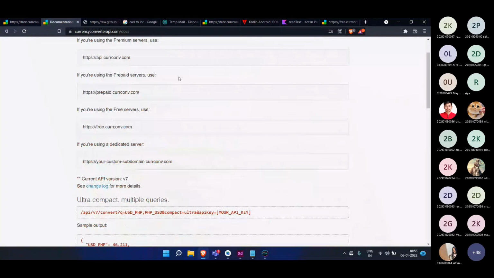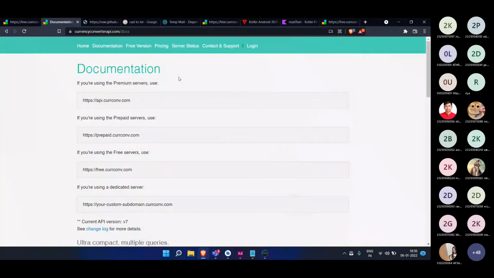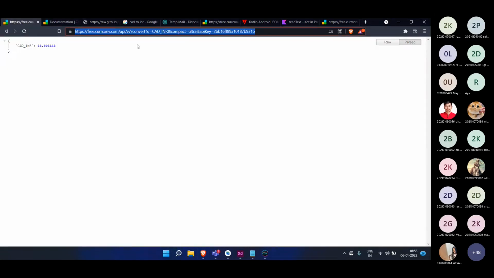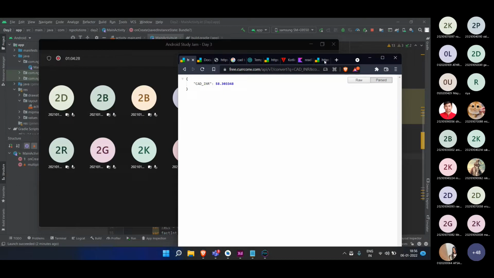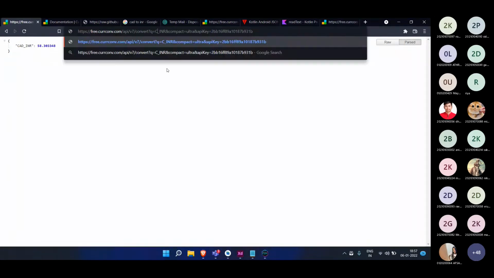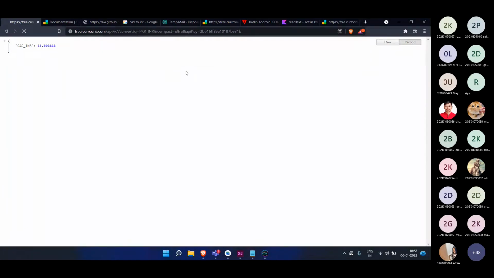So, okay, where were we? We were discussing the summary of this session. Here you can see there is the documentation, and they have provided all the URLs, and using that URL we have inserted our API key over here. We are getting the response. You can give anything, like for Pakistan rupees it is PKR. Let us try that. One PKR is 0.42 rupees, and if I flip this like INR to PKR,